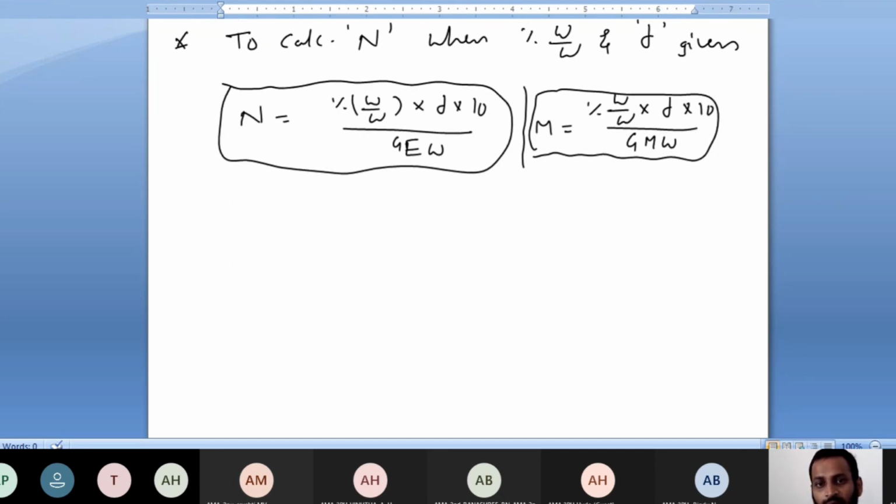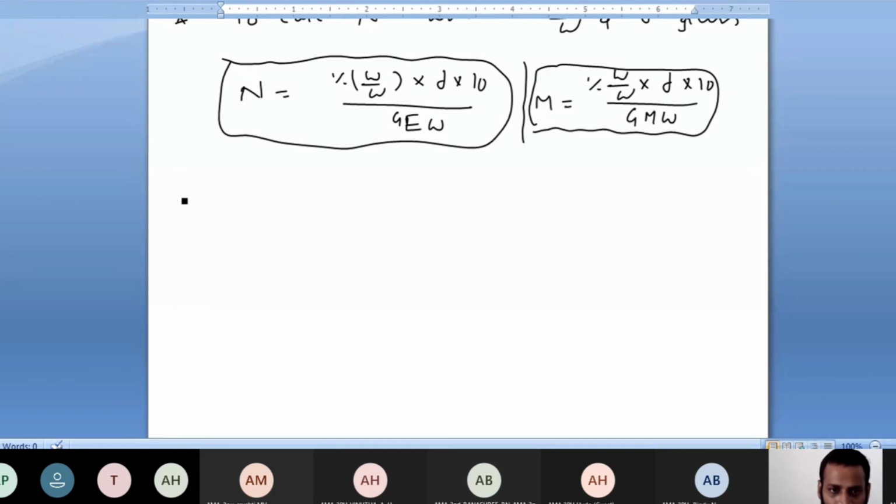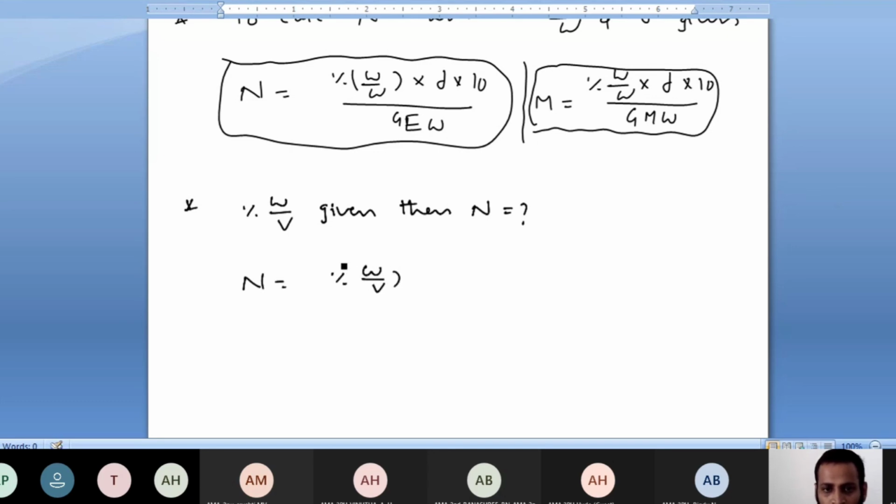When percentage weight by volume is given, what is the normality? Same story. Normality is equal to percentage weight by volume into 10 by gram equivalent weight.